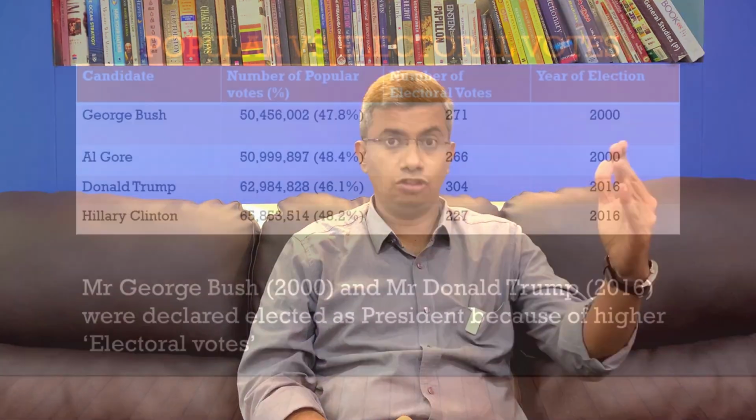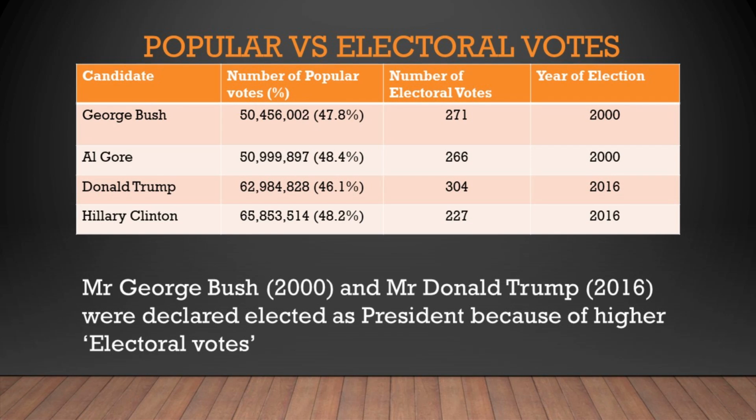If a state is won by Republican Party, all the electors of that state will vote for Mr. Trump. So it is quite possible that a candidate has not won the popular vote, which is the total of all the votes cast by the people of America, but they win the electoral vote because of this system. So it has happened in the year 2000 when George Bush won the electoral vote but not the popular vote. It happened in 2016 when Mr. Trump won the electoral vote but not the popular vote.